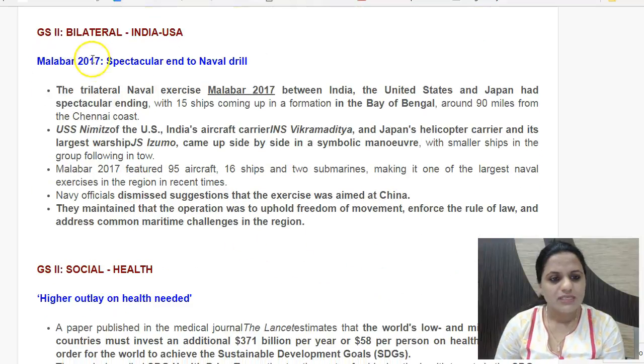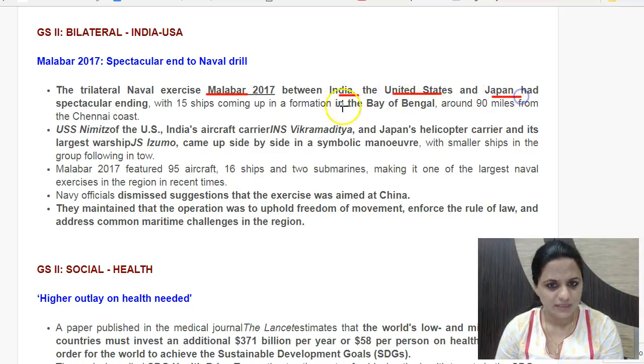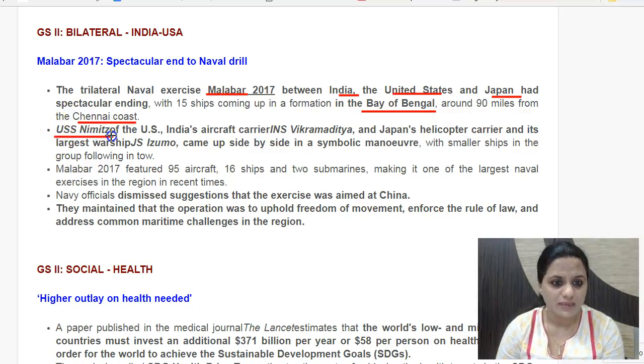Then the next news item is Malabar 2017, spectacular end to naval drill. So we have already seen about Malabar exercise too. This is now a trilateral exercise between India, USA and Japan. So this was recently conducted. It has culminated in the Bay of Bengal, around 90 miles away from Chennai coast. So this had USS Nimitz, which is a nuclear powered ship of USA, and India's aircraft carrier INS Vikramaditya, and even Japan's helicopter carrier and its largest warship JS Izumo. They all stood side by side in a symbolic maneuver, ending the Malabar exercise here.